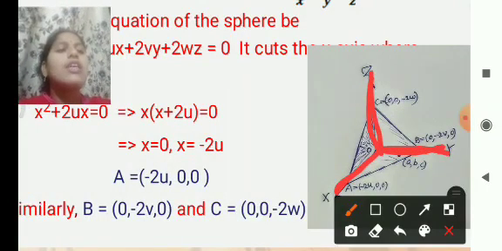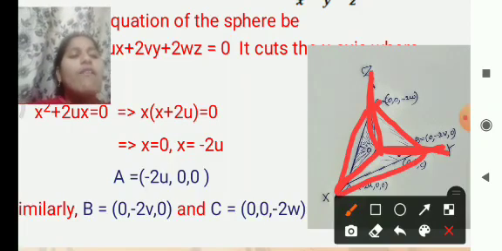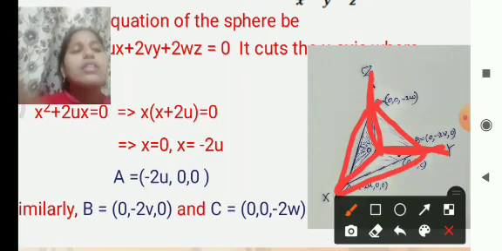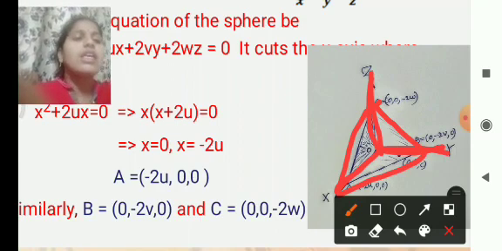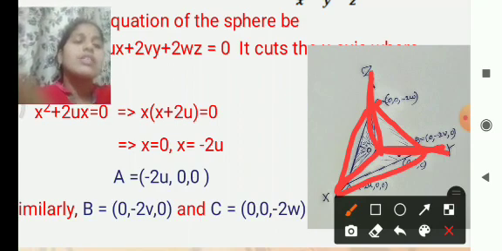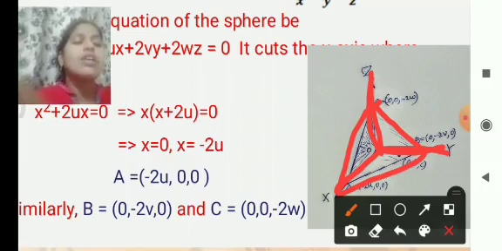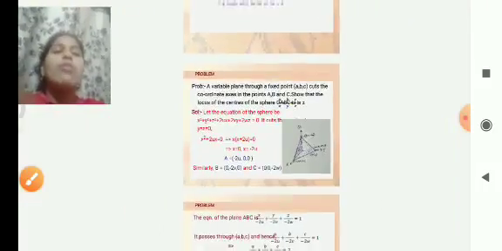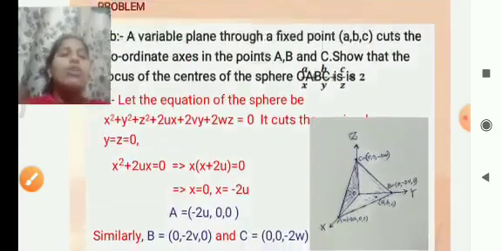It cuts the y, z and x axes. When it cuts an axis, the other two coordinates are equal to 0. Before going to the topic, we have to solve this equation.